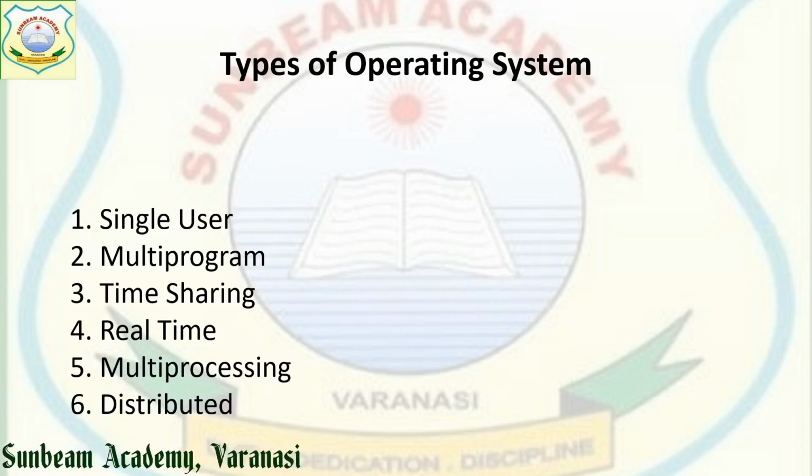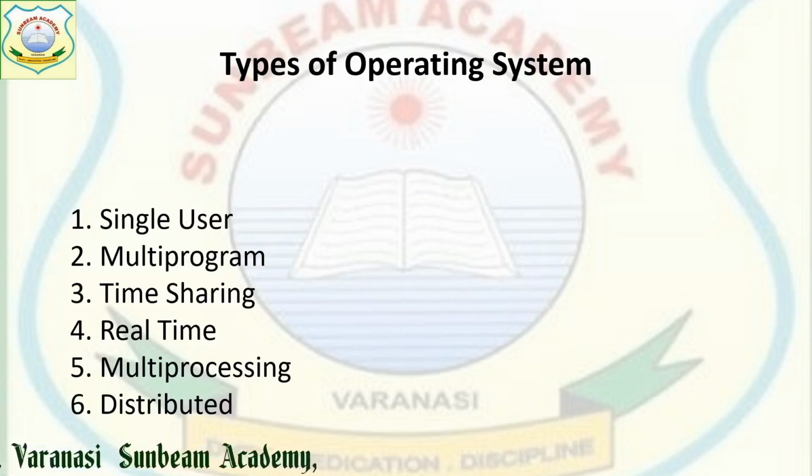As in your Windows, the best example. At the same time you can work in Word, watch video, use the internet, and listen to music. More than one task you can do. This is your multitasking. Windows, Mac, Linux, Leopard, these are multitasking.